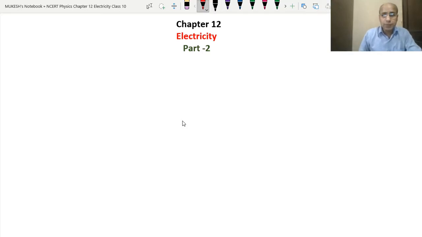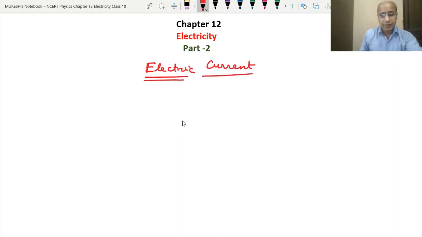In this part we are going to start the electric current. In the introduction we studied that electric current is because of the flow of charges. Now we will study how it is measured and what its direction is.